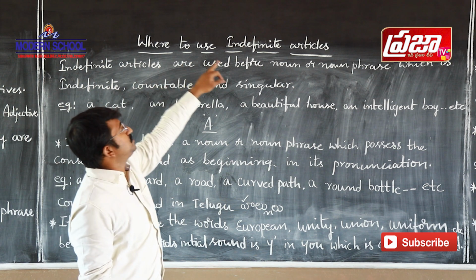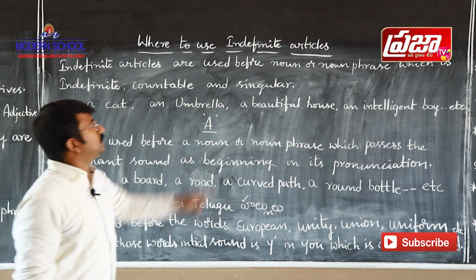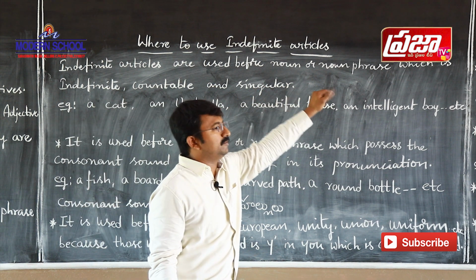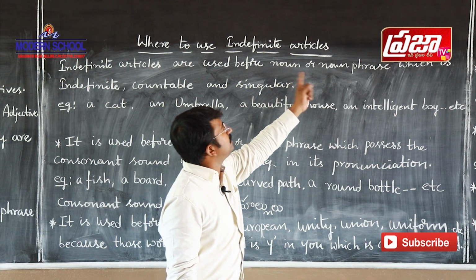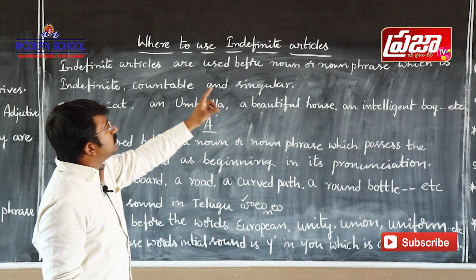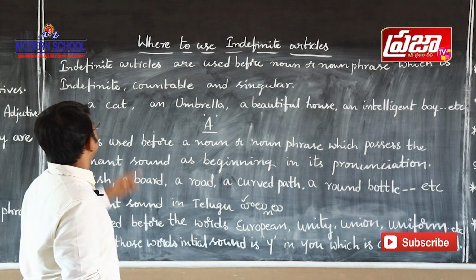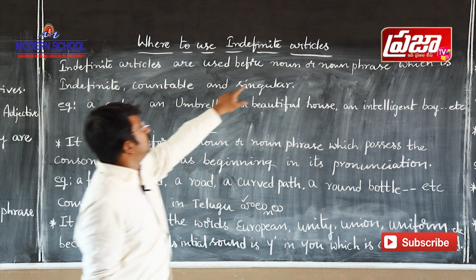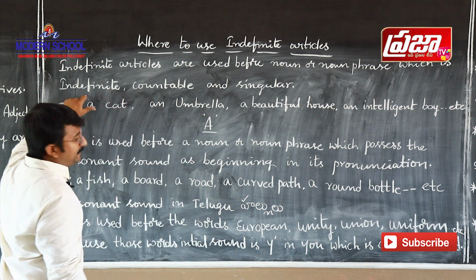Now I am going to teach you where to use indefinite articles. I told you articles are used before a noun or a noun phrase. And here those nouns or noun phrases must be indefinite. The noun before which we use an indefinite article must be indefinite.